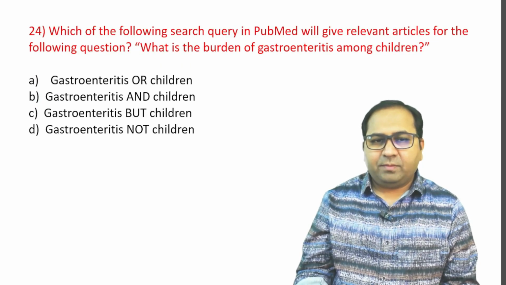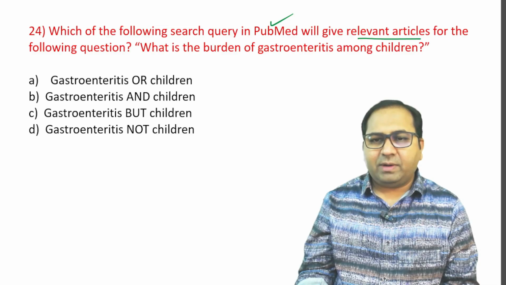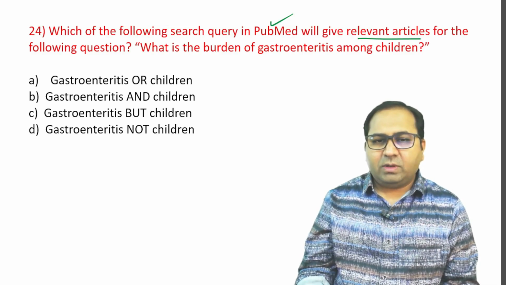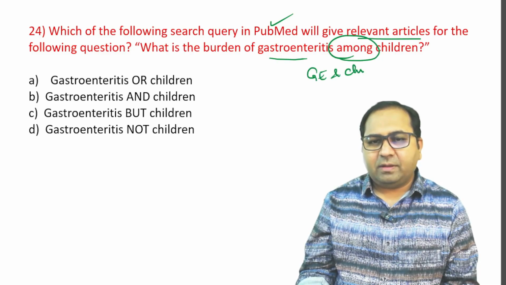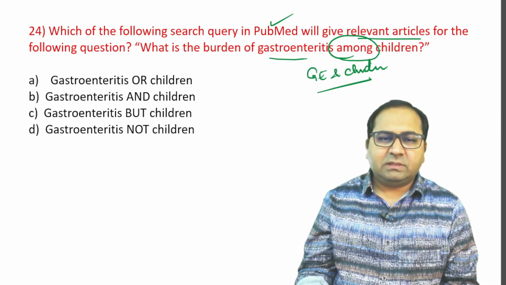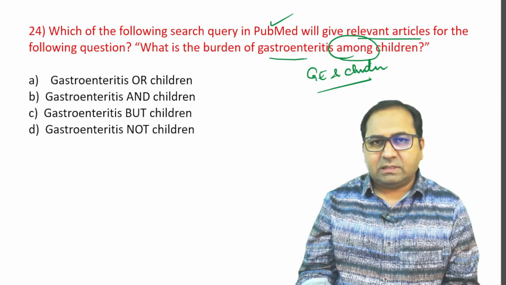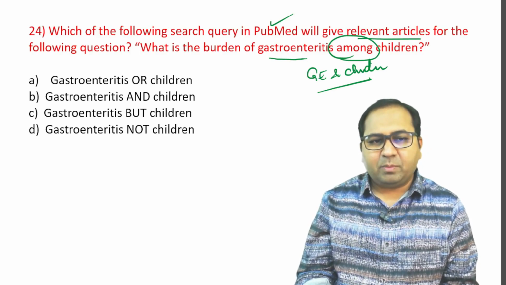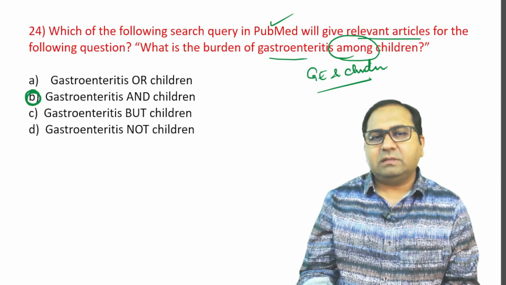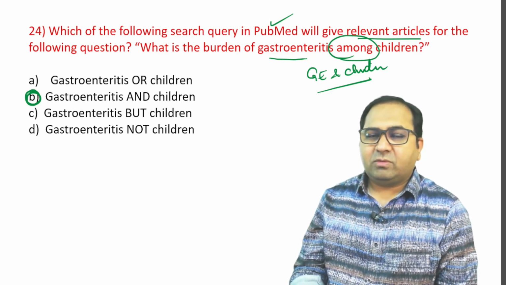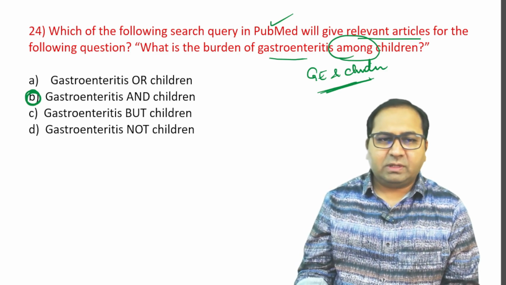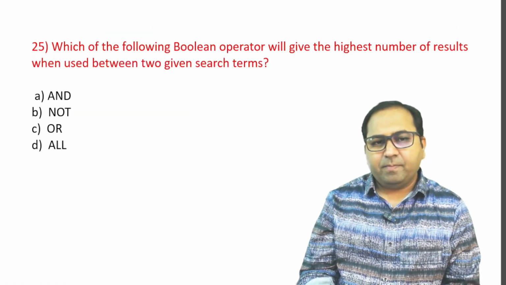Next question. Which of the following search queries in Boolean in PubMed will give relevant articles for the following question? What is the burden of GE among children? So it should be GE and children. From the options GE or children, GE and children, GE but children, and GE not children, option B, GE and children, is the answer for this question. Please remember the question and the answer. We have already done such sort of question in this chapter.